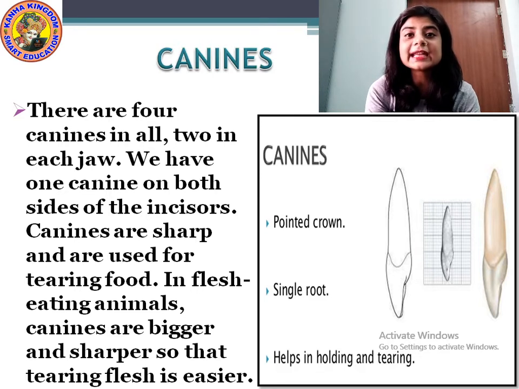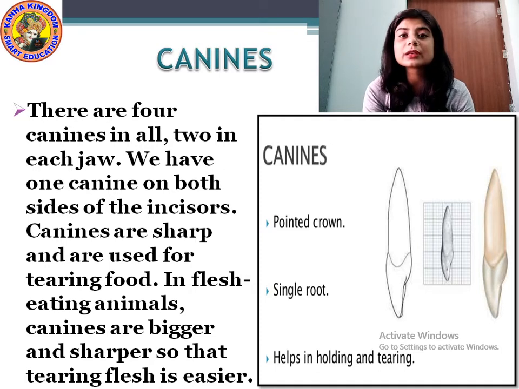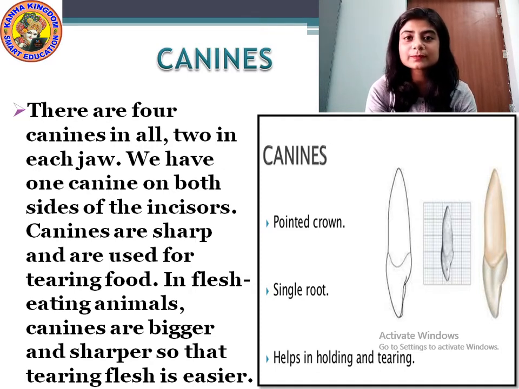Those are canines, used to tear the flesh of the food. So canines help in tearing the food very easily. Understood?